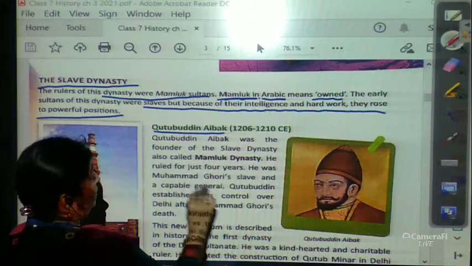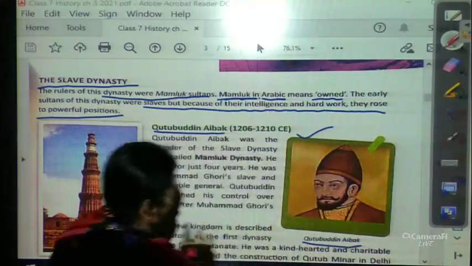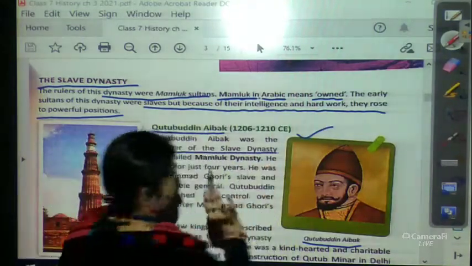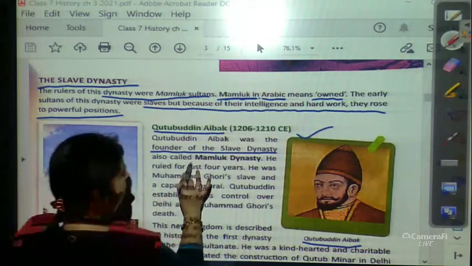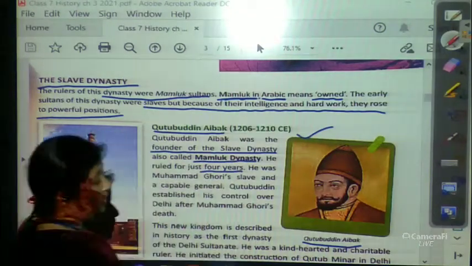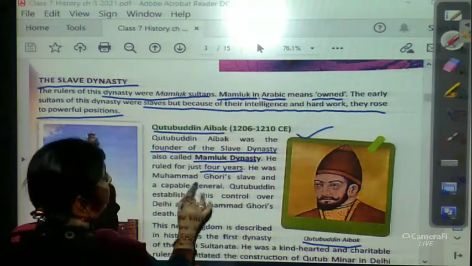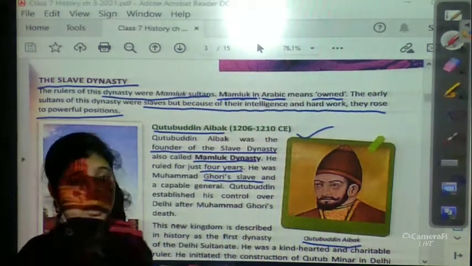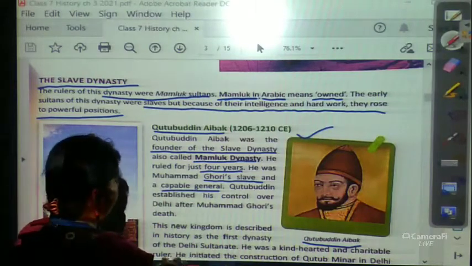Qutbuddin Aibak was the founder of the slave dynasty, also called the Mamluk dynasty. He ruled for just 4 years. He was Muhammad Ghori's slave and a capable general.